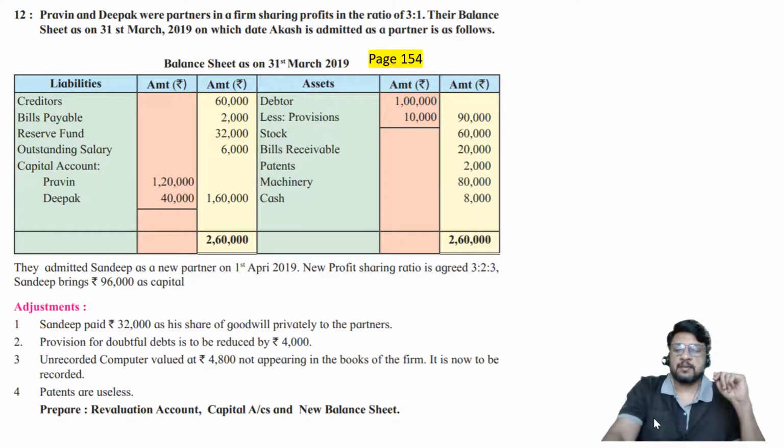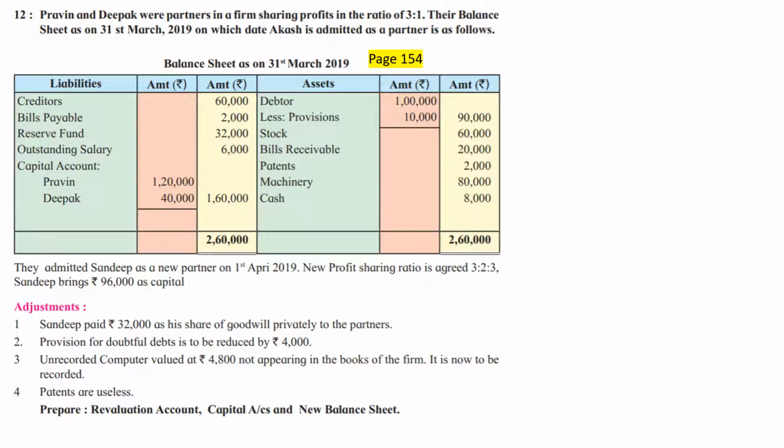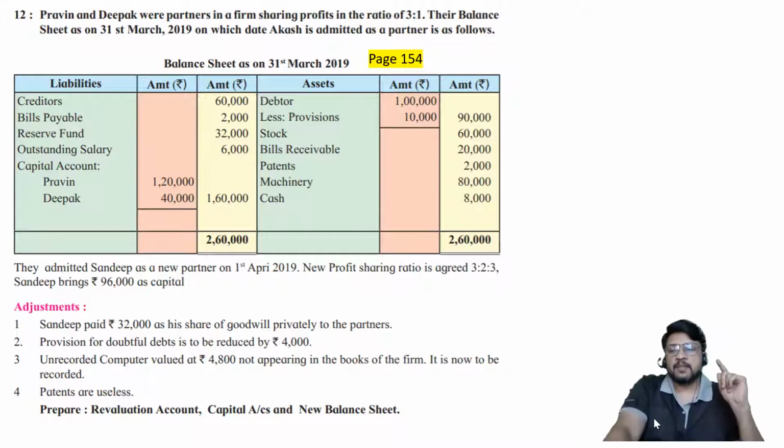Sandeep brings 96,000 as capital. Okay. Adjustments are Sandeep paid rupees 32,000 as his share of goodwill privately to partners. Now this is an important adjustment. Sandeep paid rupees 32,000 as his share of goodwill privately to the partners. It means the transaction of goodwill is bypassed, transaction of goodwill is ignored, or transaction of goodwill is completed. Right, it is completed, but it is not completed through partnership accounts, through partnership books.